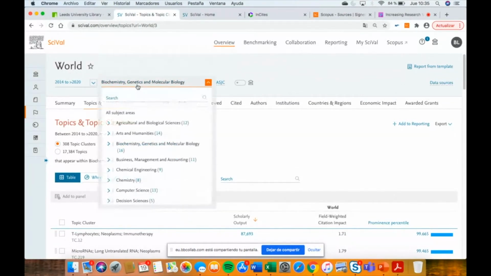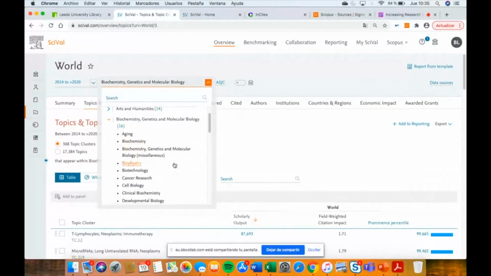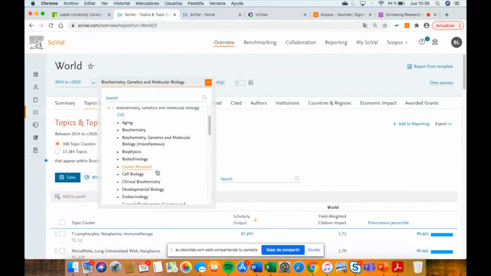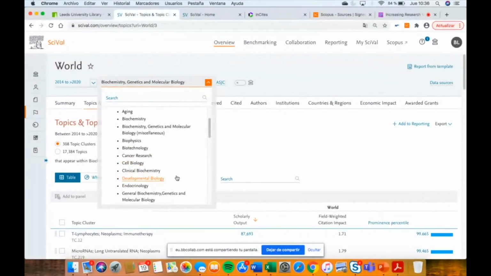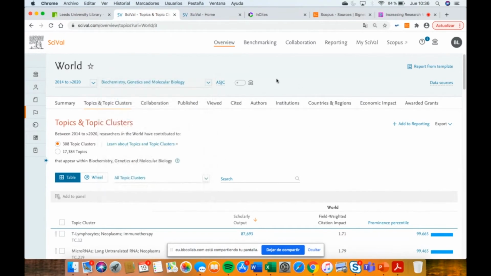So you select biochemistry. You can also select a specific area under biochemistry, for example cell biology or endocrinology. But I am going to analyze the main one, biochemistry, the general one, in the period of 2014 to 2020.